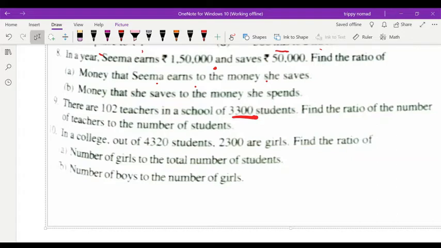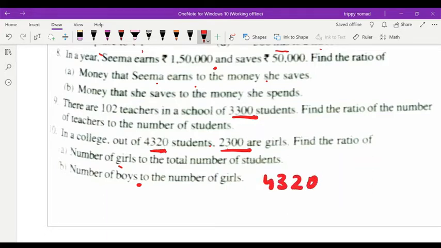Now question number 10. In a college out of 4,320 students, 2,300 are girls. Find the ratio of number of girls to the total number. First you will write the ratio between girls and total. Then you will get the number of boys to the number of girls. Same way, children, as we found how much money she spends, you have to subtract. You subtracted in the 8th question. Same way to find the number of boys, you have to subtract the number of girls from the total.